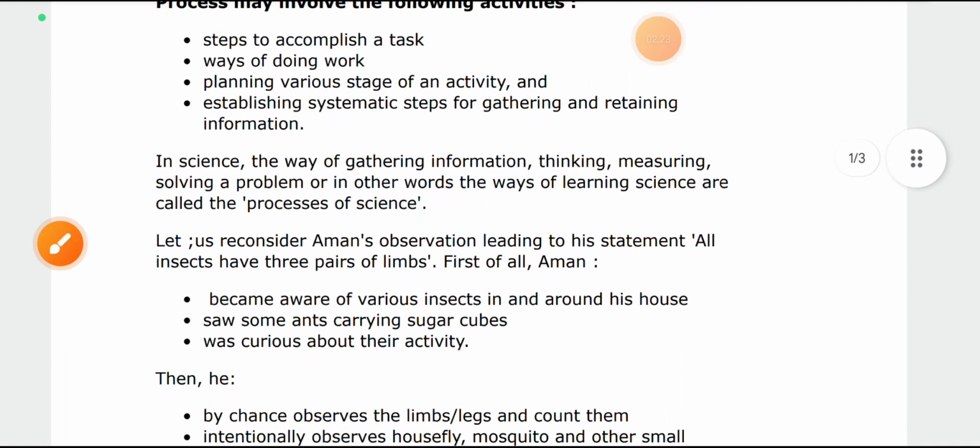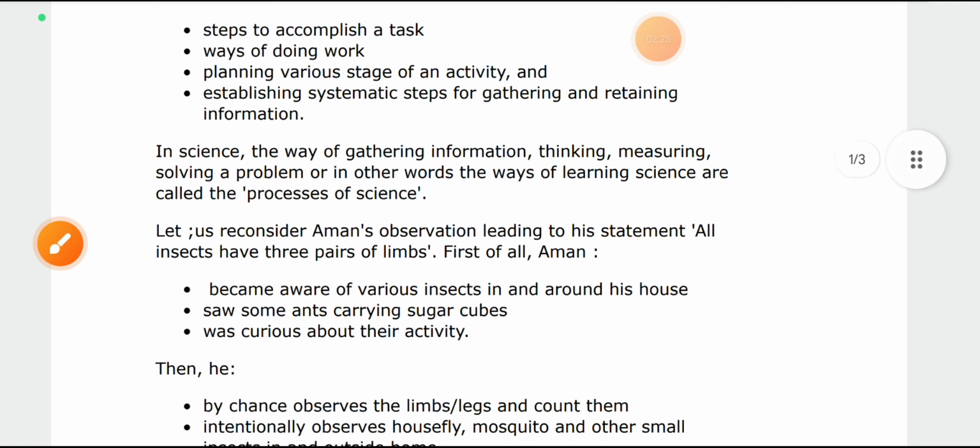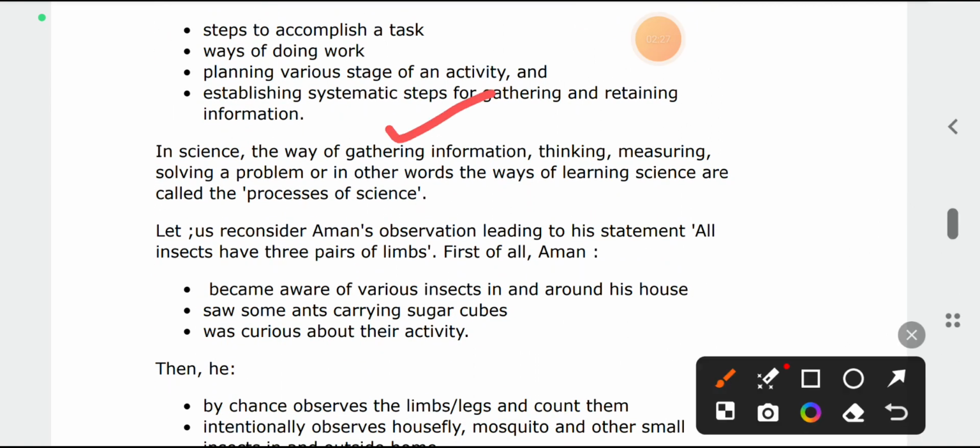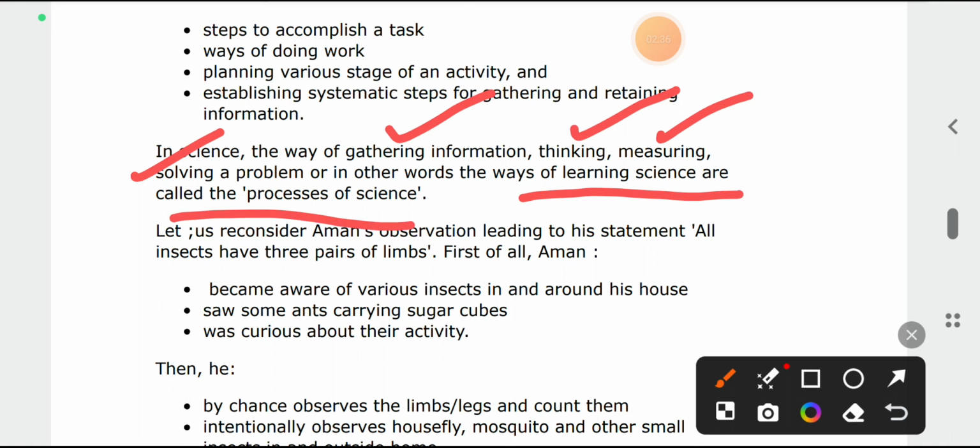In science, the way of gathering information, thinking, measuring and solving a problem, or in other words, the way of learning science, is called the process of science. What is the process of science? Process of science means in which way you are learning science. That is the process of learning.